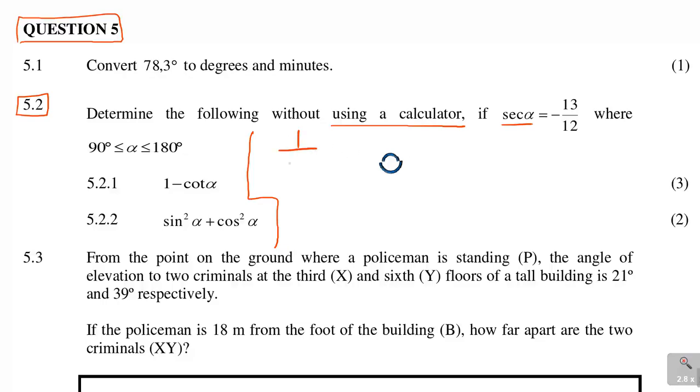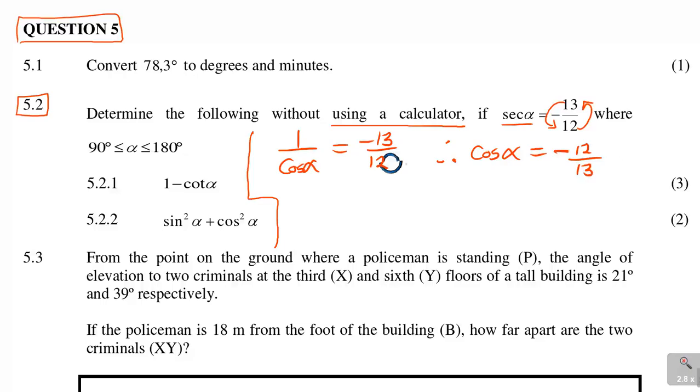Sec is 1 over cos, so 1 over cos alpha is equal to negative 13 over 12, which means therefore cos alpha is equal to negative 12 over 13.